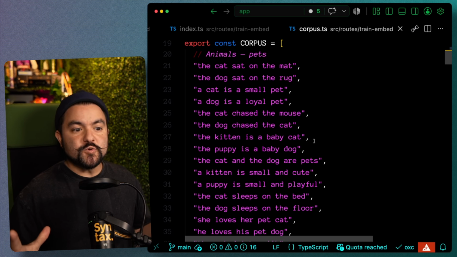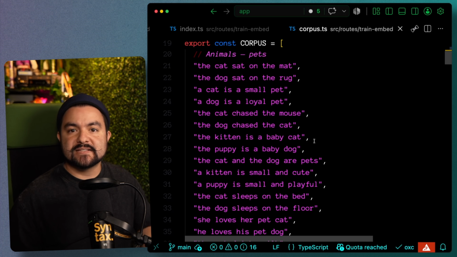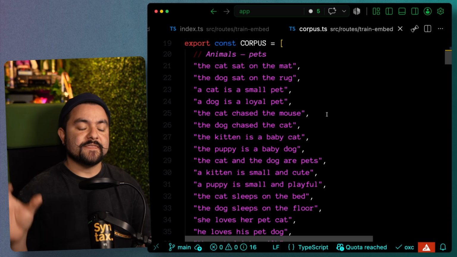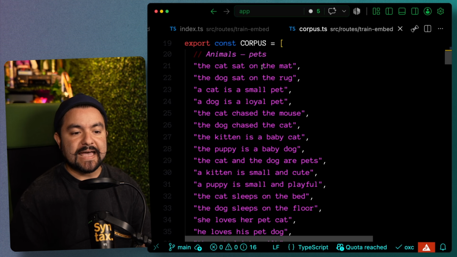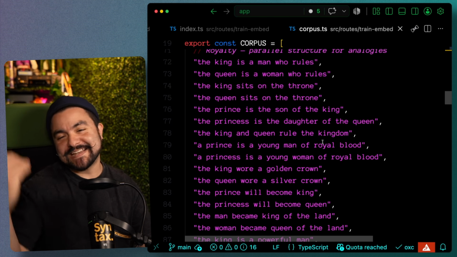Now, the main thing you need when you're training a model like this is a corpus, which is all of the text that you're training the model on. So here we have a list of a little over 100 sentences, and they're all just statements. So the cat sat on the mat. The kitten is a baby cat. She loves her pet cat. And then there's an entire section for royalty.